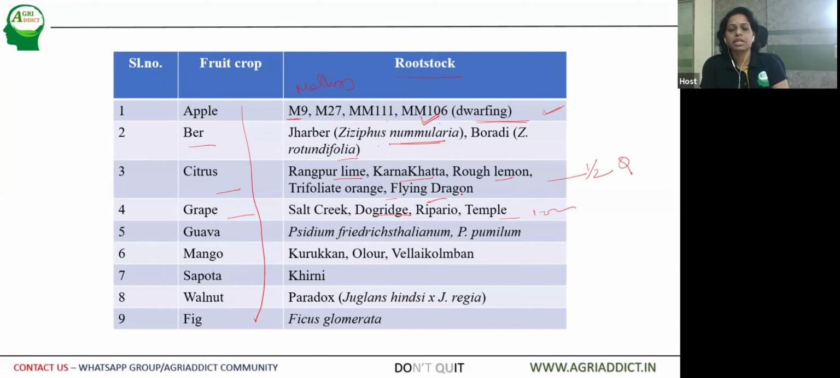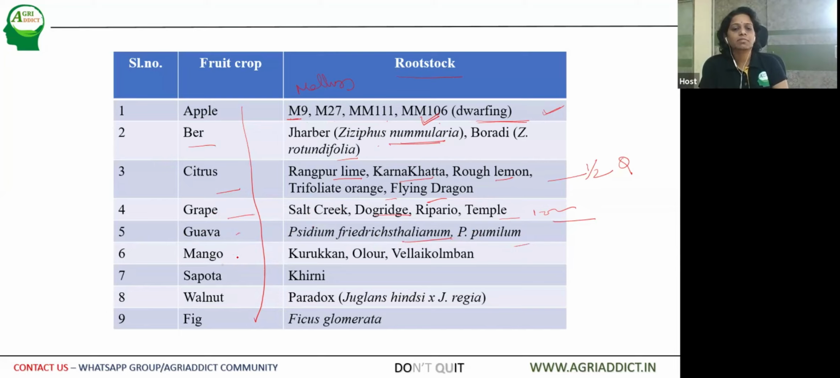Please prepare a chart showing which rootstock is susceptible or tolerant, resistant or tolerant to various abiotic or biotic stresses. Please know, please underline, and please remember the crop and also the rootstock. Likewise, we have guava, where other species like Psidium friedrichsthalianum and Psidium pumilum can be used as rootstock.